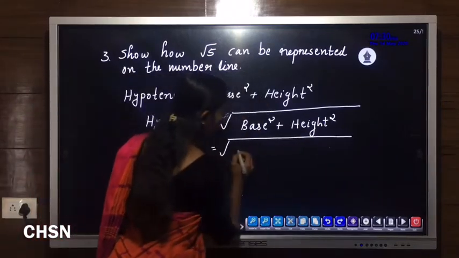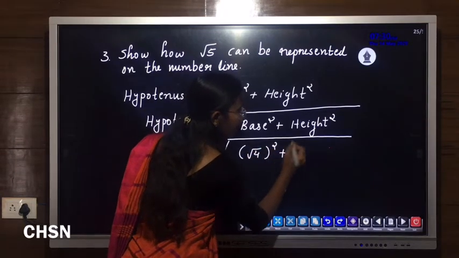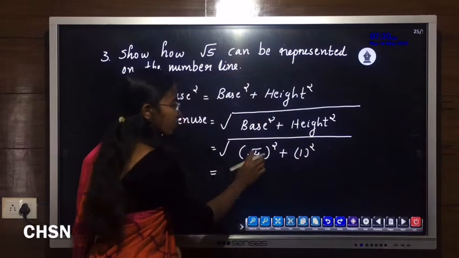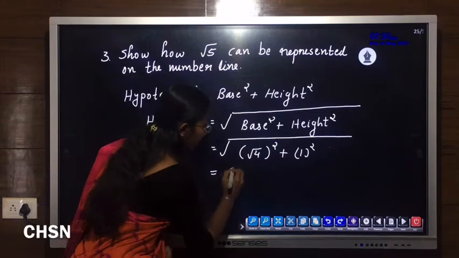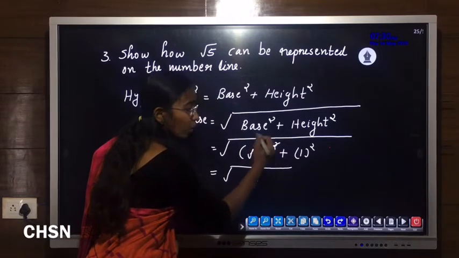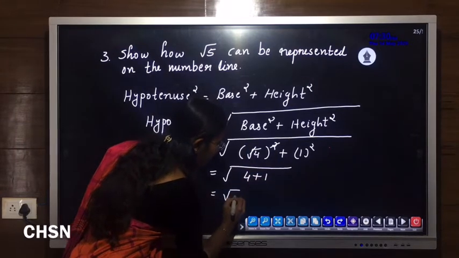Root 4 square plus height, which is always 1, 1 square. The value of root 4 is 2 only, or we can cancel this square and root. Then what is remaining? Only 4. That is 4 plus 1, the value is root 5.